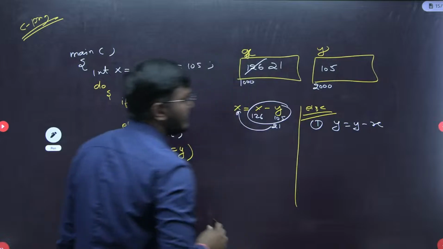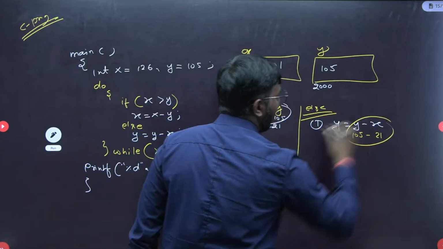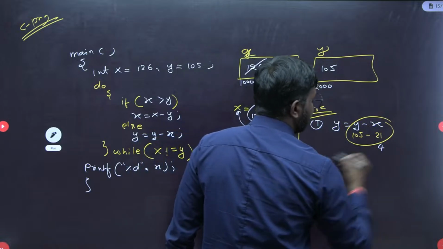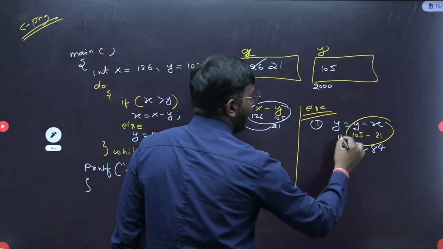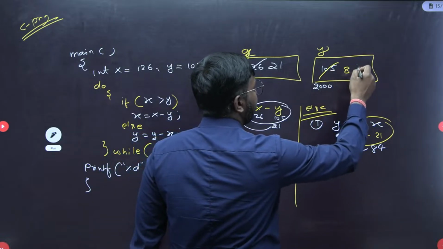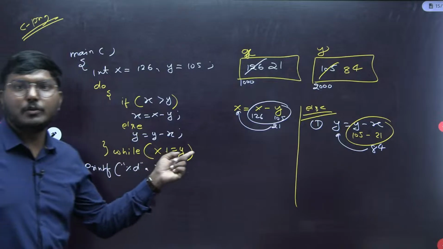minus x. What is y? y is 105. What is x? It is 21. What is the value here? So simple. It is nothing but 84. So the final y value will be 84. After this else, just go and perform again the while loop, testing the while loop.